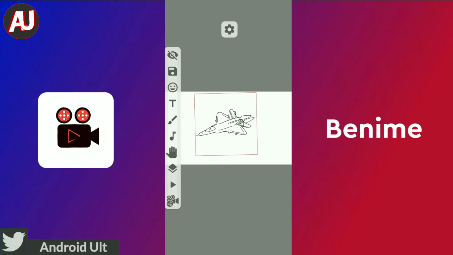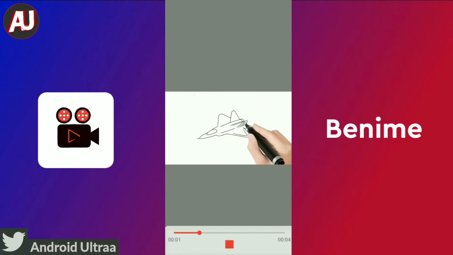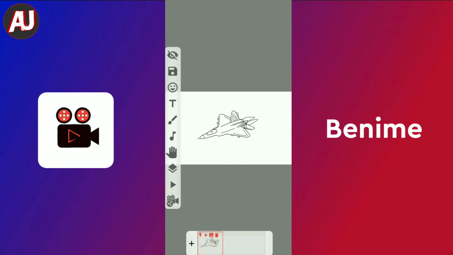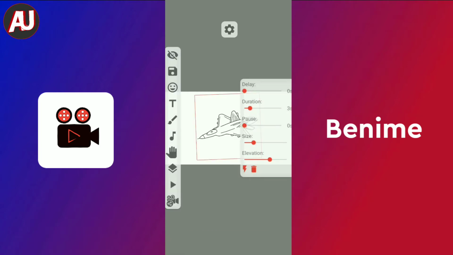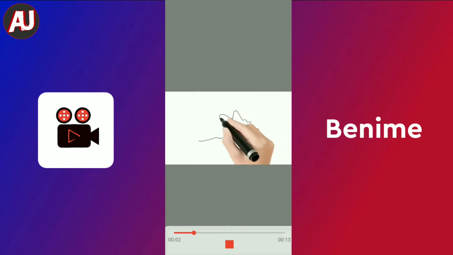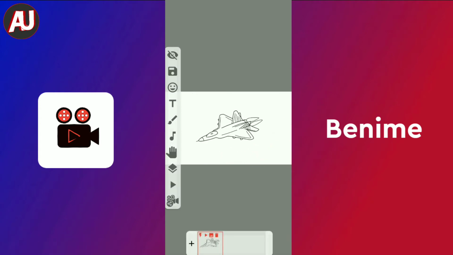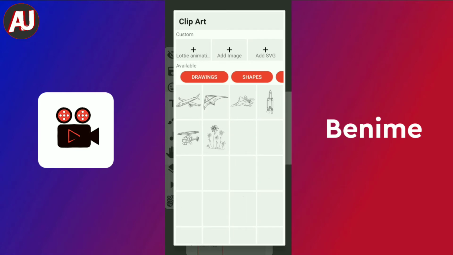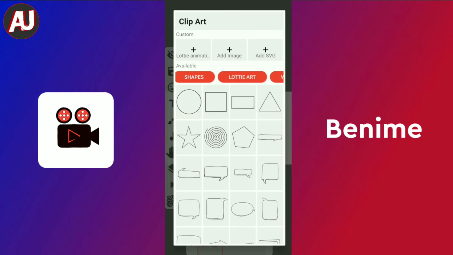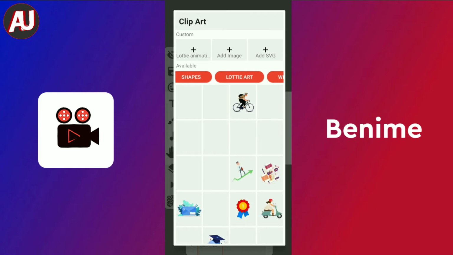This is very easy to use, so you can see it is not as difficult as PC software. It is only an under 10 MB app, and you can change the size. It is very easy. You can easily change the settings, delay, elevation and so on. It is on Android, not a PC, so that's why it is very useful for Android users. Those people who like clip arts on PC will also find it useful on Android.